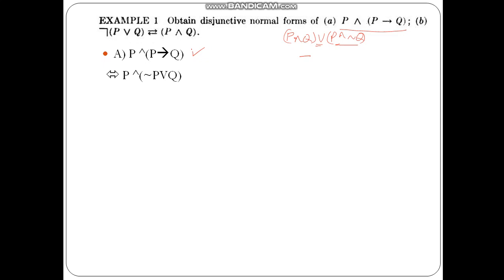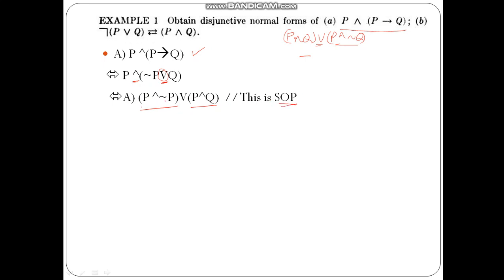What we can see over here is a disjunction and a conjunction. I want to bring the conjunction outside and separate the disjunction. So separating it, we get P and not P or P and Q, which itself is in a sum of product form.